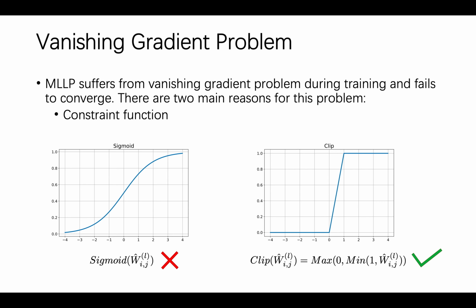However, we aim to learn the weights close to 0 or 1, which means derivatives close to 0 are inevitable. We use the Clip function to deal with this problem. Clip function is similar to the ReLU function, but it constrains the output to no more than 1. We only need to use Clip function to constrain the weights after updating them with gradients.